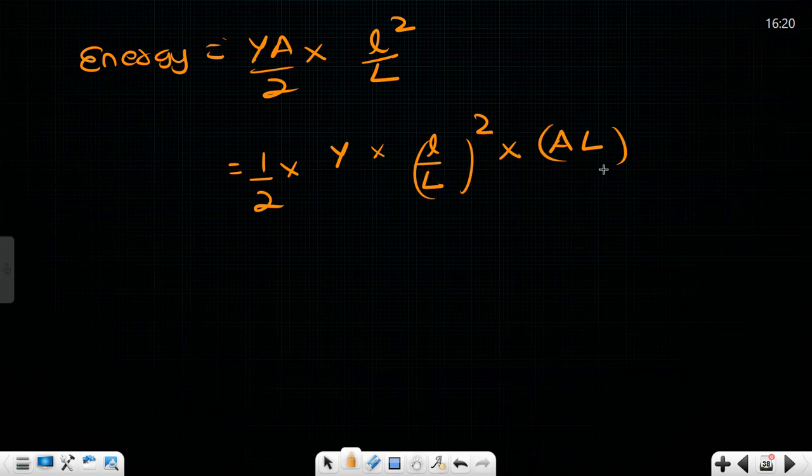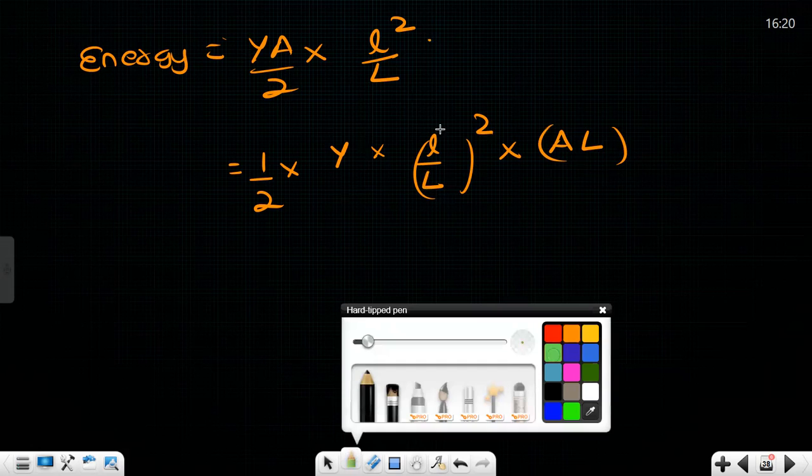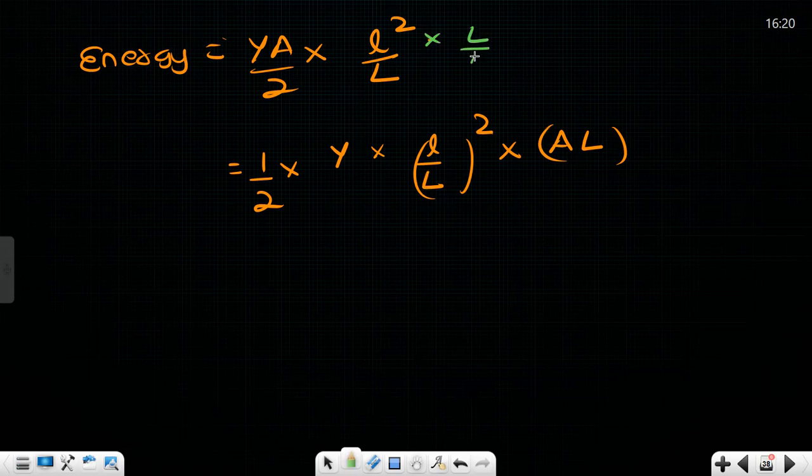Okay. So where did the L come from? From AL? I multiplied into capital L and by capital L. So this L got multiplied to give a square, and capital L gave this term. Okay, yes, I got it.